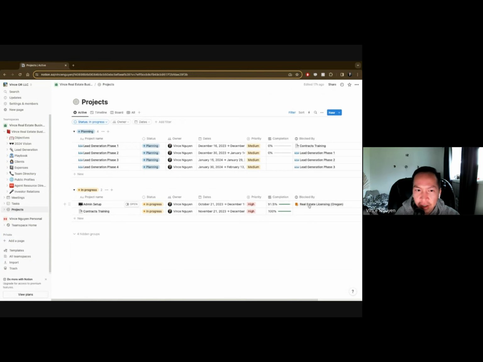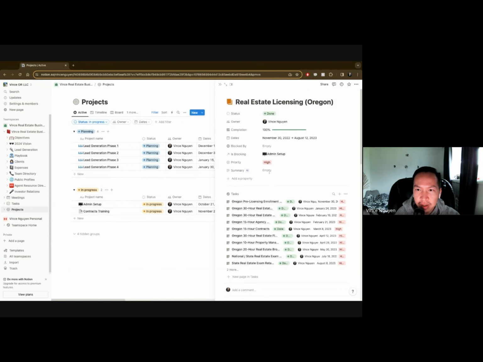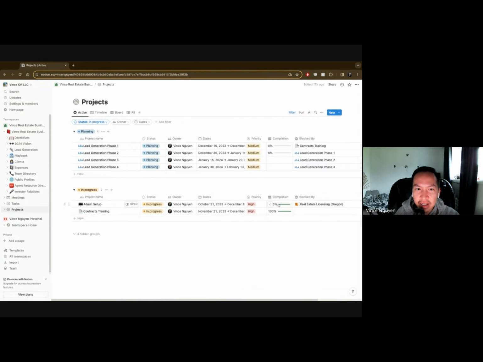And before that admin task, we have a real estate licensing project that we really needed to complete, so we do have that here as well. If you ever needed, it's a good way to set it up where you have project after project. It's just like a project tracker.